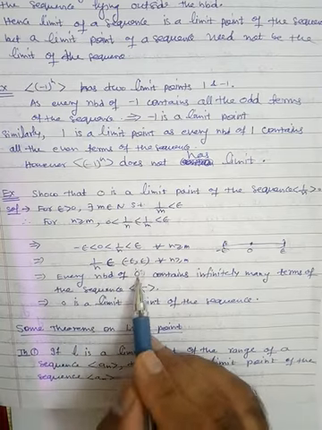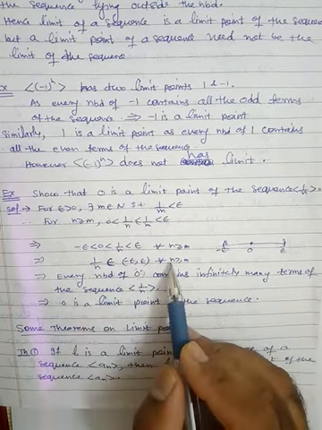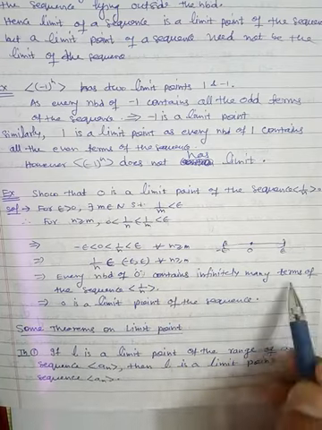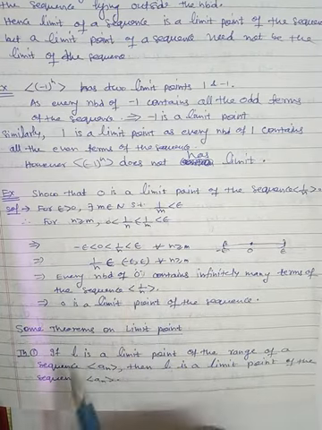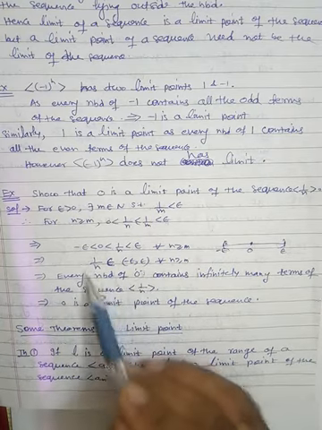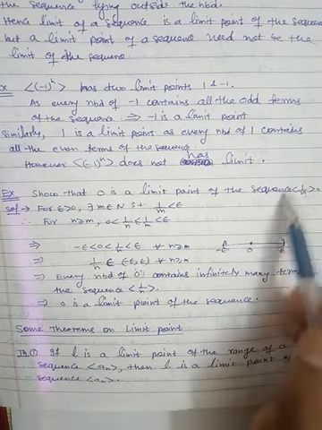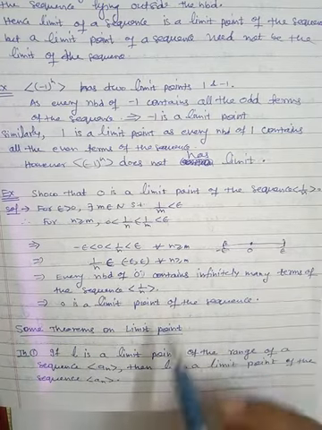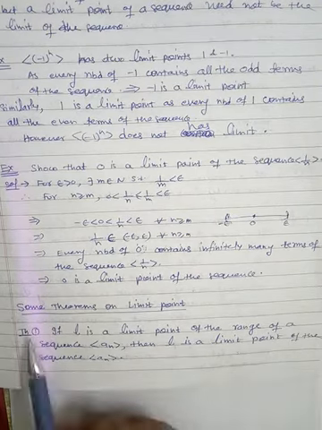So every neighborhood of 0 contains infinitely many terms for all n greater than or equal to 1, and that's why 0 is a limit point of this sequence, because the neighborhood of 0 contains infinitely many terms of the type 1/n, which are terms of the sequence 1/n. So this is the basic definition. Now we will prove some theorems.